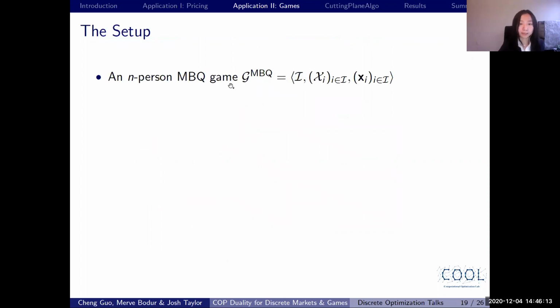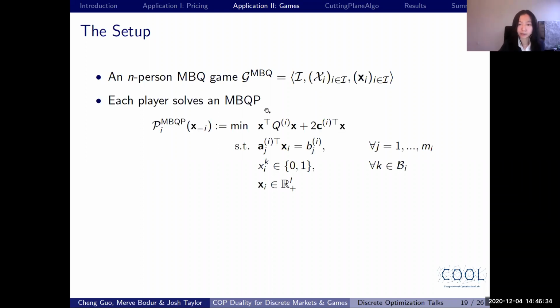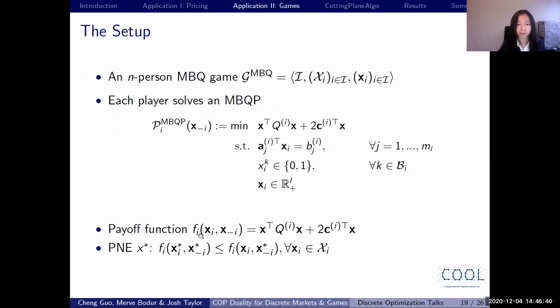The setup for the MBQ game is that we have n players in a system in a set of I. Each player has a decision vector of x_i, which might contain continuous variables and also might contain discrete variables. And the feasible region of x_i is denoted by this big X_i here. Each player is solving a MBQP problem as follows. And let's denote the objective function as this payoff function f_i. Then we can define the pure strategy Nash equilibrium x star as follows, which just means that for each player i, they do not have the incentive to deviate from this equilibrium point x star.